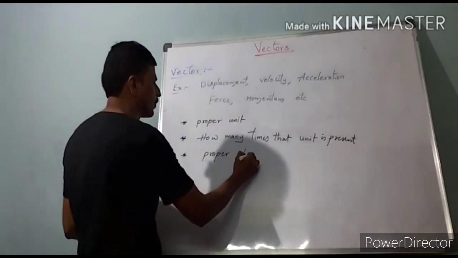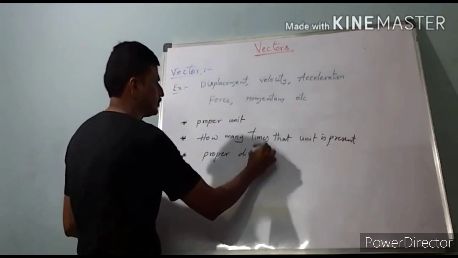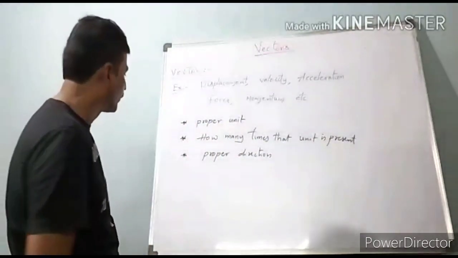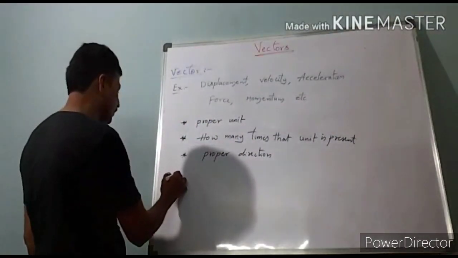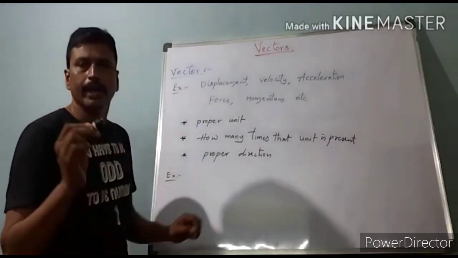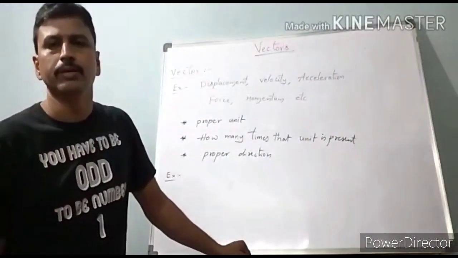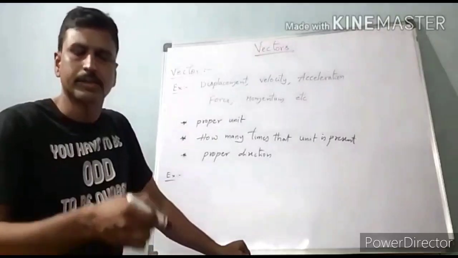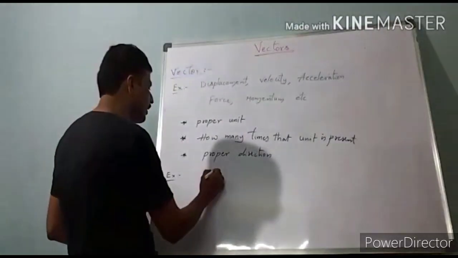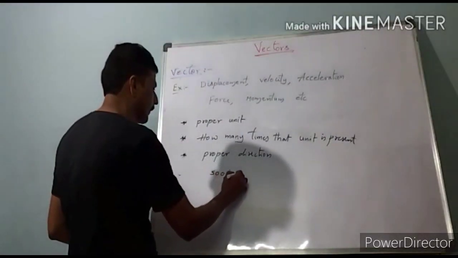For example, an aeroplane is moving along northeast with 500 km per hour.